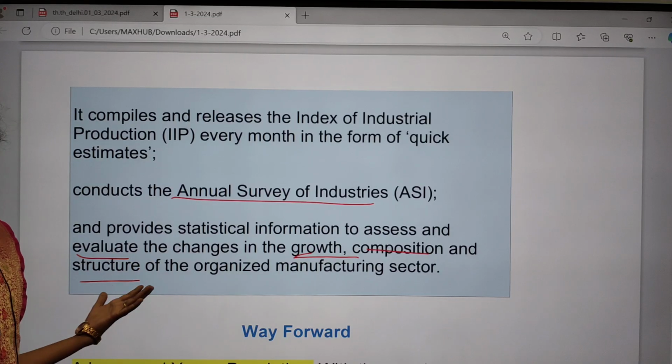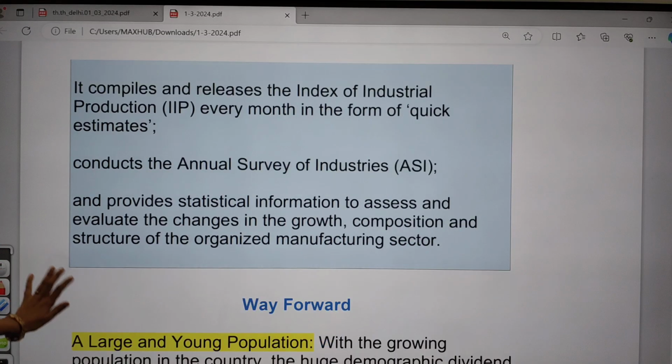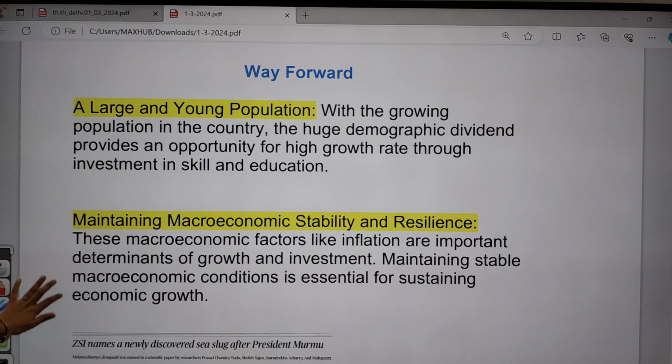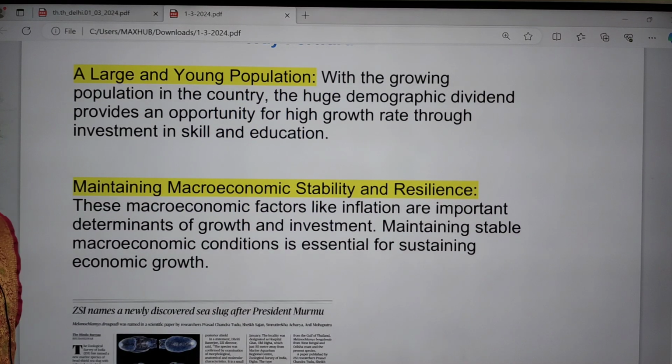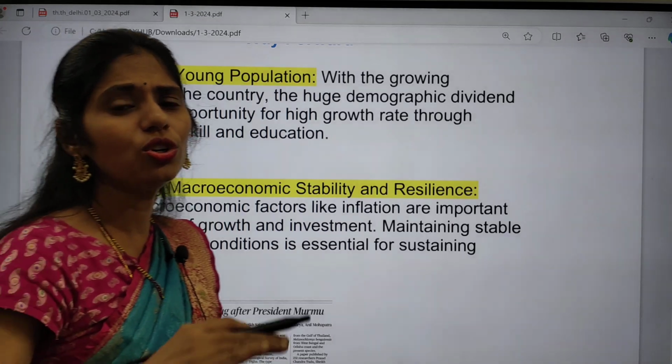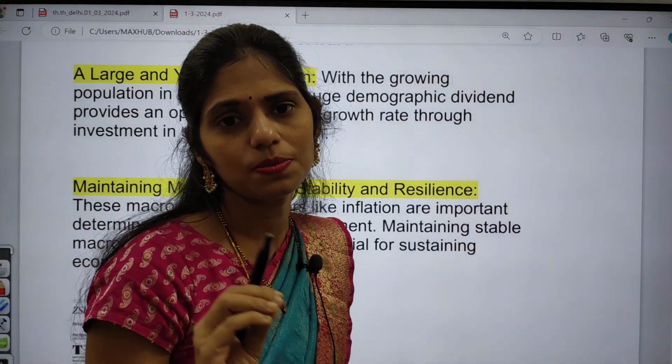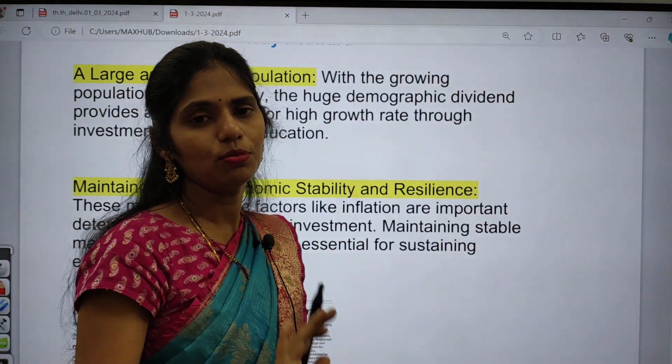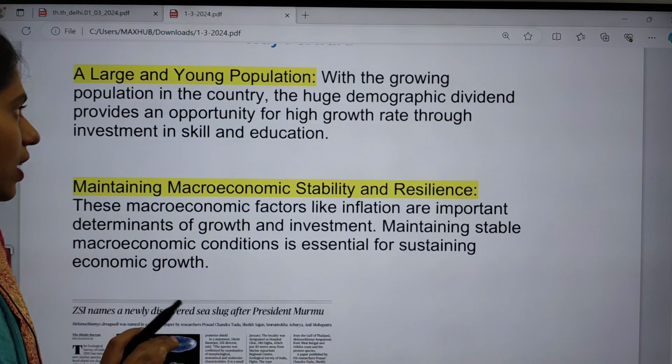So these are some important functions. And now let us see what the way forward is. As you all know, India is enjoying this demographic dividend. That means a very huge working age population is present in India, aged 15 to 59 years.